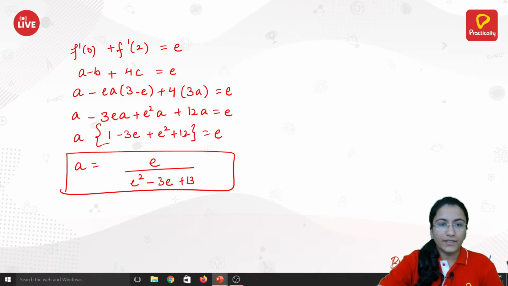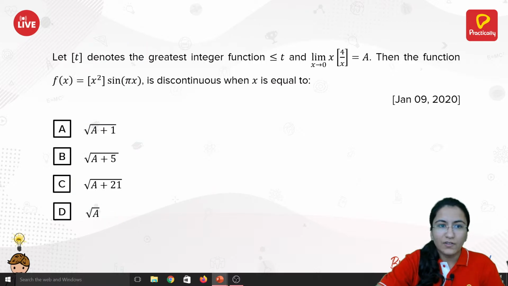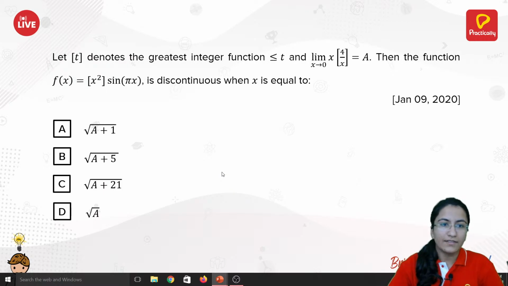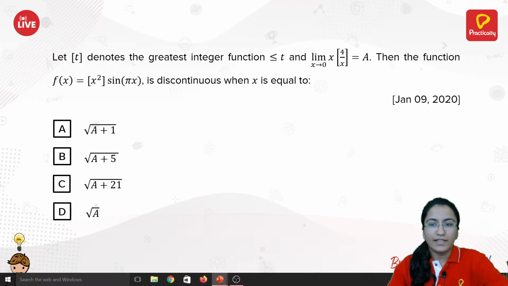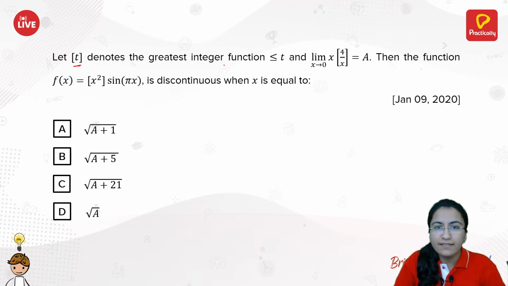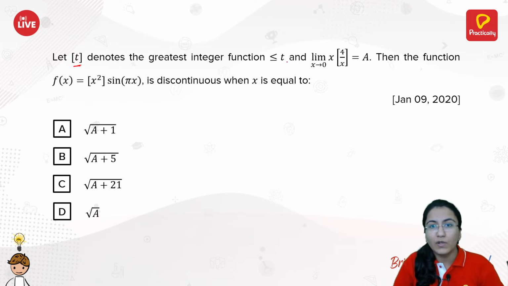Okay, so we are done with this. Let's just solve another question we have. This is the next question we have. So let's just calculate this one. We have, let this denote the greatest integer function, which is less than or equal to t. This denotes the greatest integer function, which you know. We have limit of x approaches to 0, x into greatest integer of 4 by x equals to a. We have this thing with us.